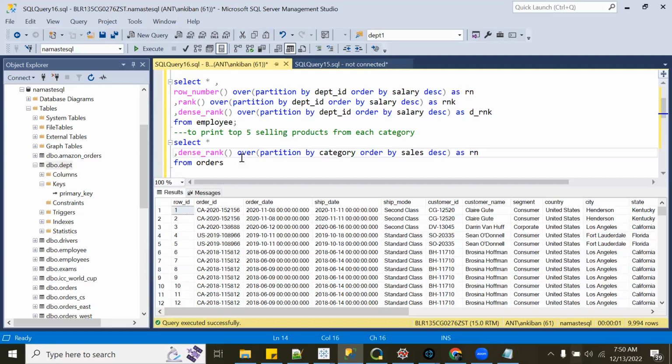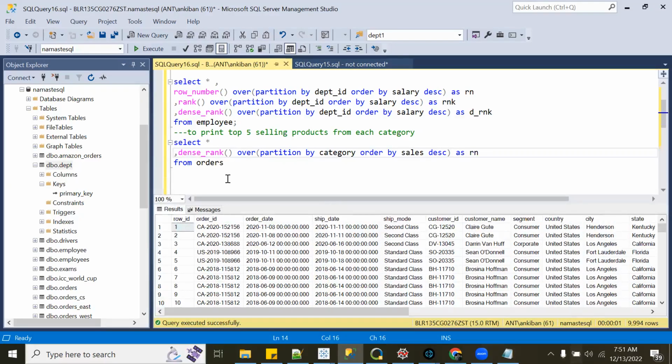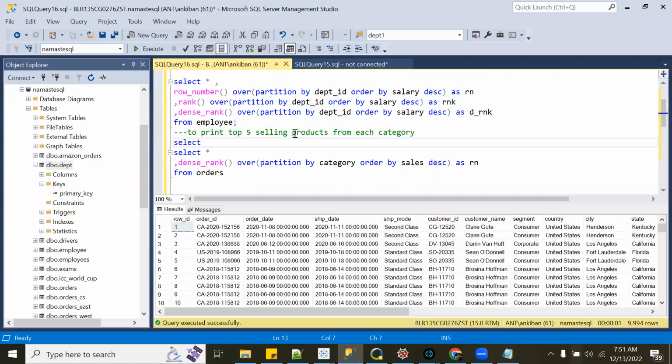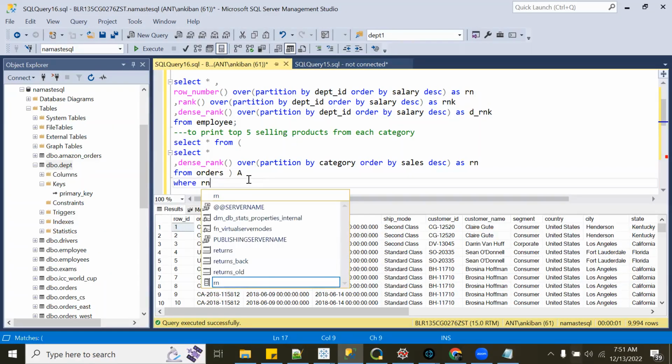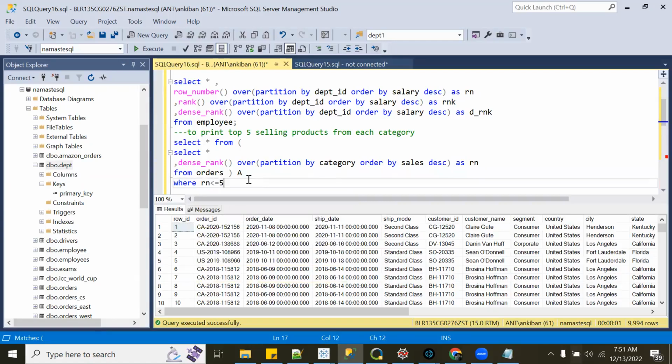Is anyone else saying that this query is fine or not fine? I will obviously put this condition. Let me put it: select star from this. Is this correct?